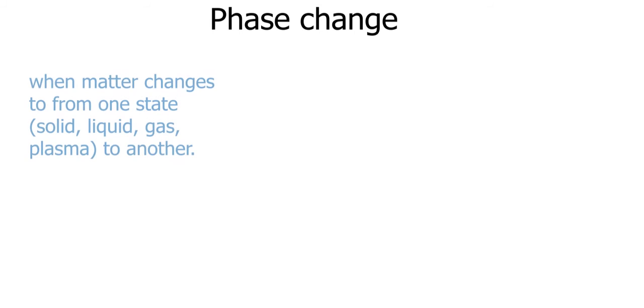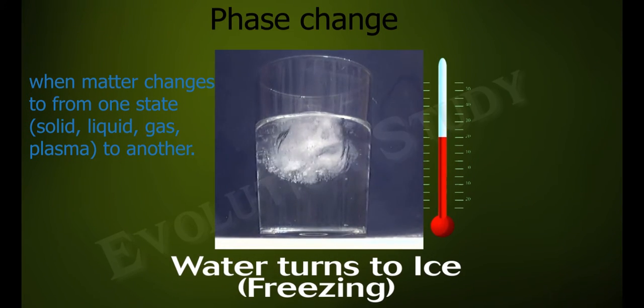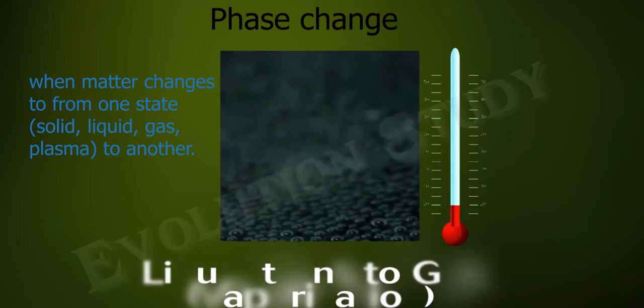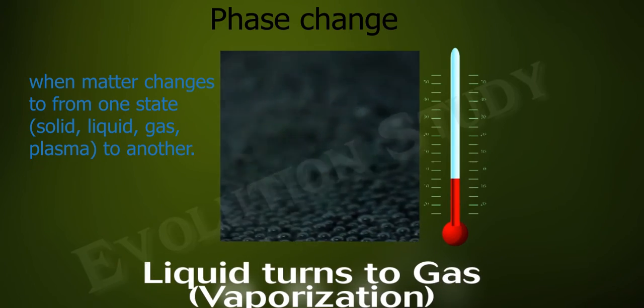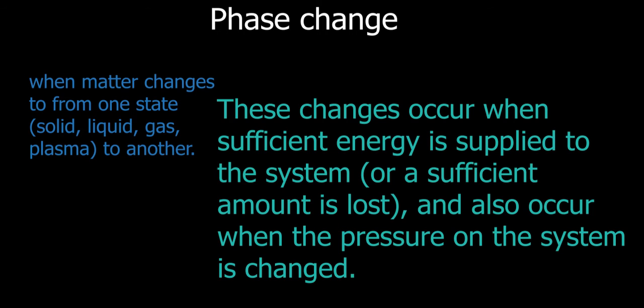Phase change. A phase change is when matter changes from one state to another. For example, when liquid water solidifies into ice or when liquid water changes into its gaseous state. These changes occur when sufficient energy is supplied to the system or a sufficient amount is lost, and also occur when the pressure on the system is changed.